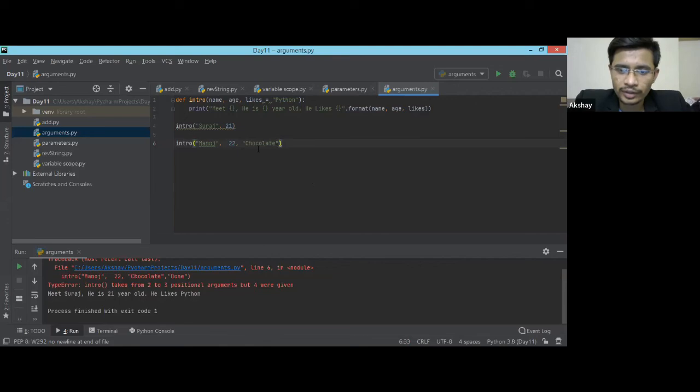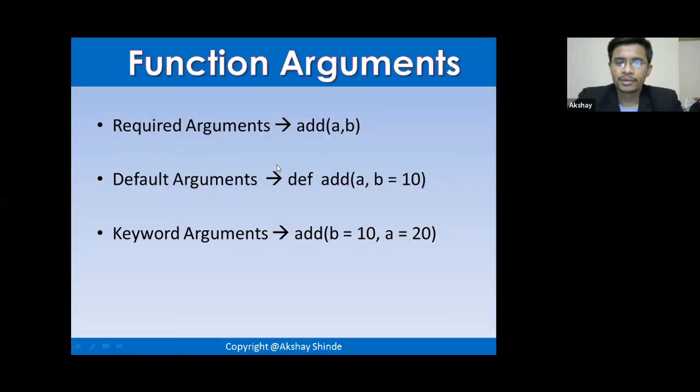Okay, fine. So with this, I guess you are much clearer about these three different types of parameters. Let me again share the screen. Required parameters: you have to pass the number of parameters that you have assigned. Then there are default parameters where you can skip an argument, but you have to define the default value of the parameter.